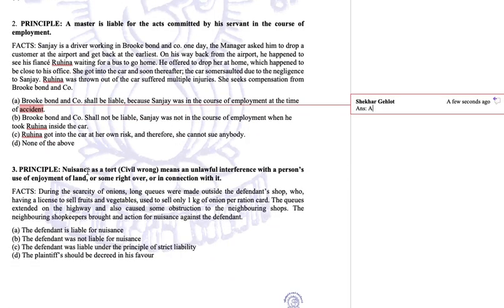Nuisance as a tort, a civil wrong, means an unlawful interference with a person's use or enjoyment of land or some right over or in connection with it. Now the principle is that nuisance is a wrong which means unlawful interference with a person's use or enjoyment of land or some right over the land or some right in connection with land.